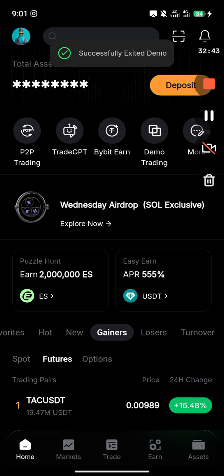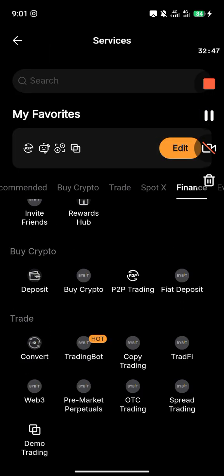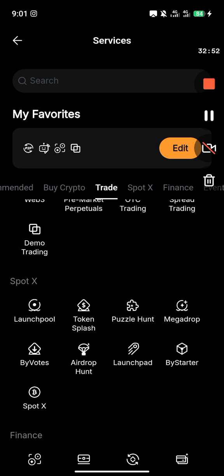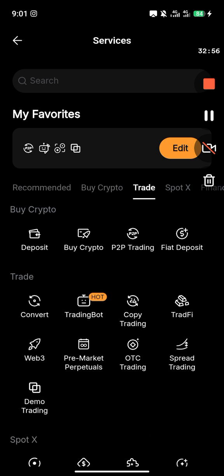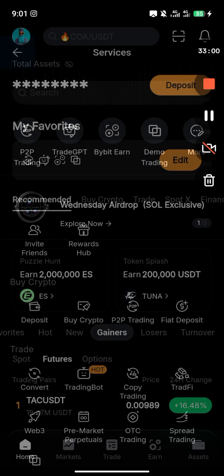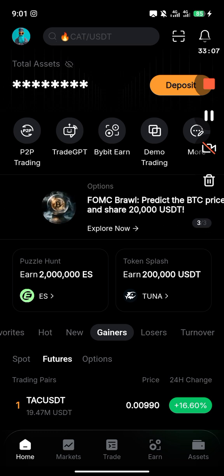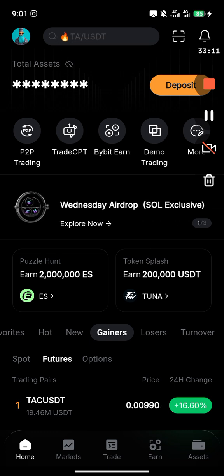You click on it, so I'm now in live trading, or you can come to more. You see, where's your demo? Okay, you can see this is your demo trading. It's just an account which Bybit gives to you to practice with. They'll give you some amount of USDT to practice with so that you can master it before you start using your real life funds.